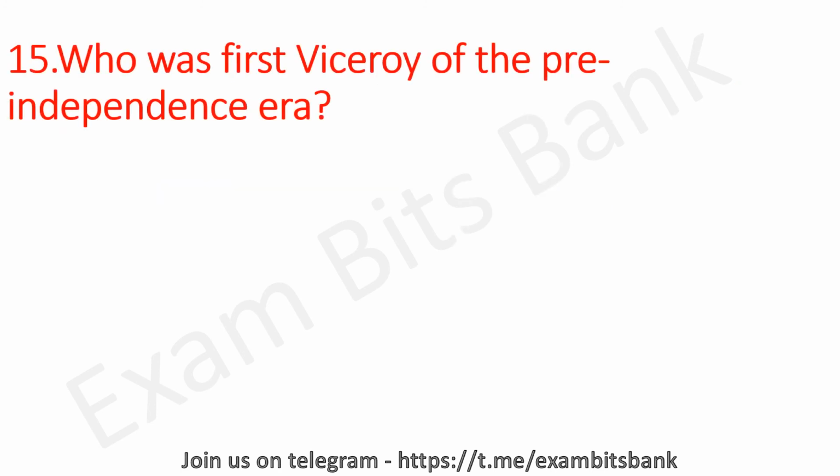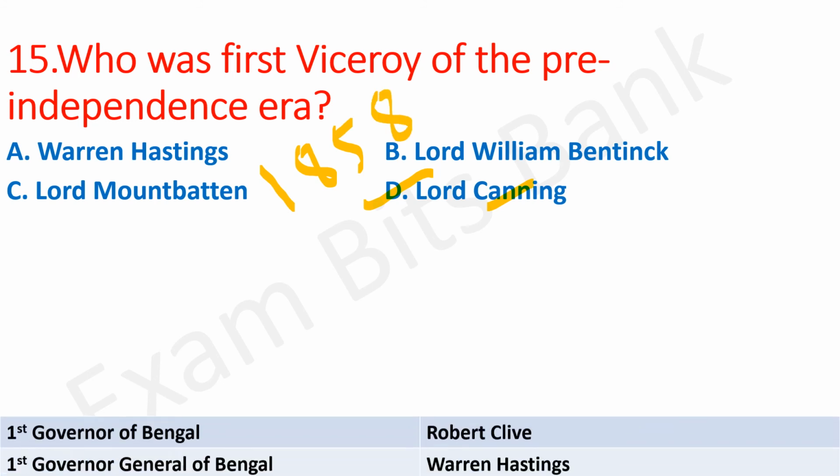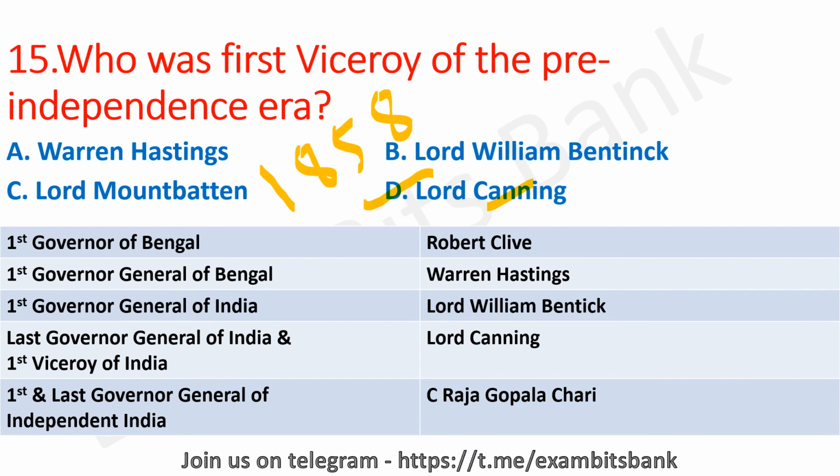Who was the first viceroy of the pre-independence era? The options are Warren Hastings, Lord William Bentinck, Lord Mountbatten, or Lord Canning. The correct answer for this question is option D, Lord Canning. And the title remained in existence from 1858 actually. And here are the list of few important points to be noted.